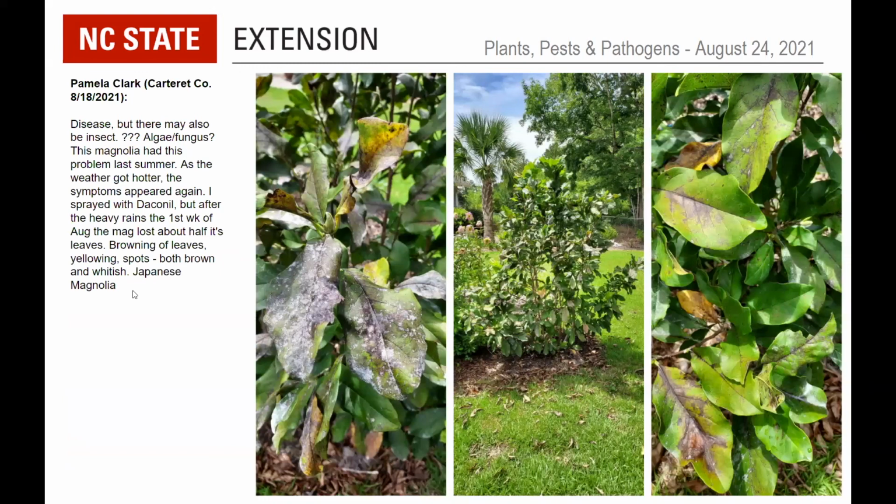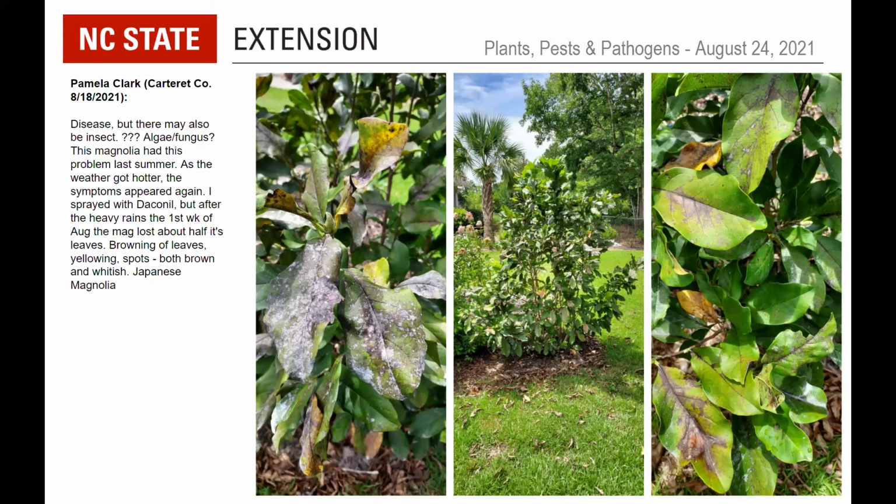Japanese magnolia, I'm not familiar with that term. I do know that the saucer magnolias get some strong powdery mildew on them. You mentioned here, Pamela, that you thought maybe alga, but even though it does look a little bit like algal leaf spot, I wouldn't think that you would have so much out in the open like this. It would tend to occur only on the shadiest leaves where it gets a lot of moisture and not a lot of sun.